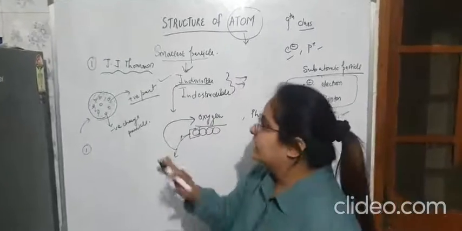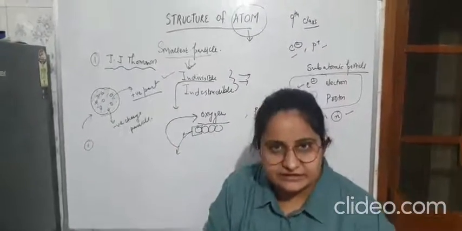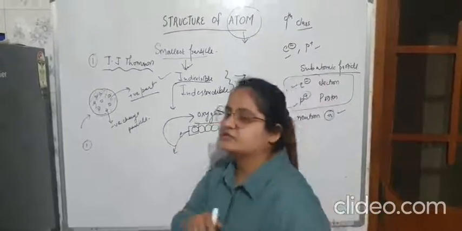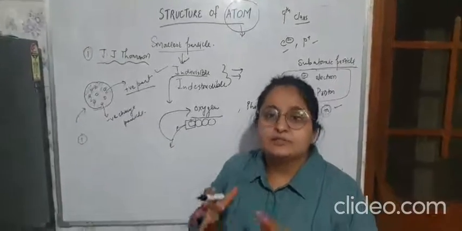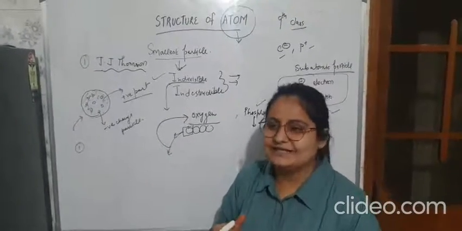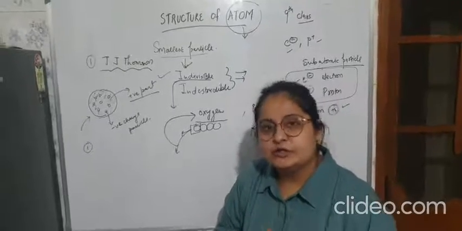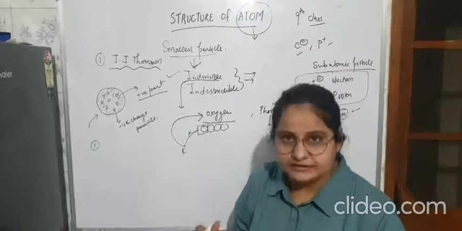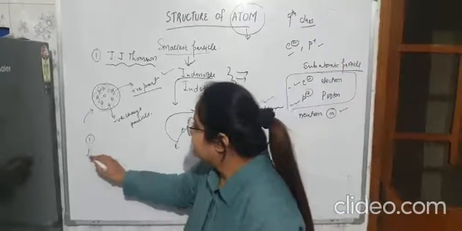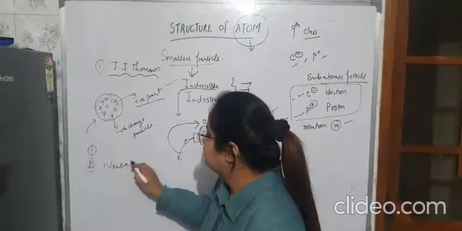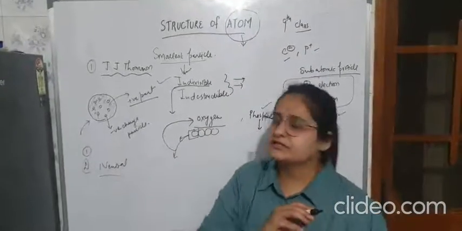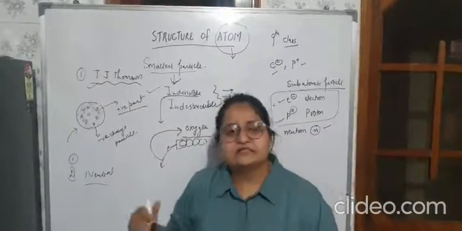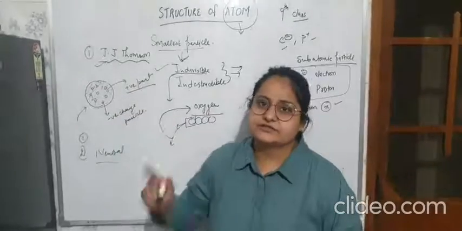Fine. So this was the first postulate of J.J. Thomson, that the atom as a whole is a positive sphere and electrons are embedded into it. The second postulate given by J.J. Thomson is that the atom as a whole is neutral, meaning equal and opposite charges are present. The total positive charge equals the total negative charge, so both charges are equal in magnitude. So the whole atom is neutral. These are the two postulates explained by J.J. Thomson, and this basically explains the first structure of an atom.